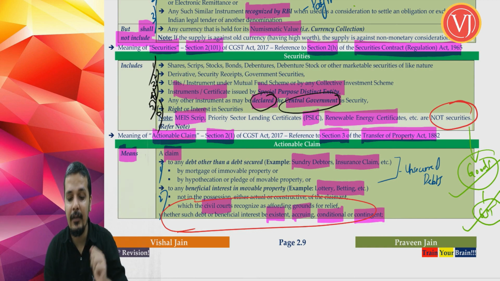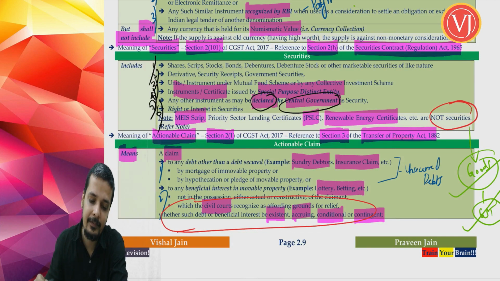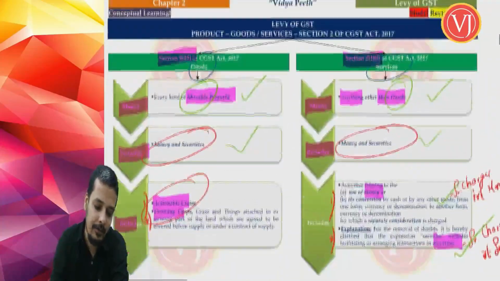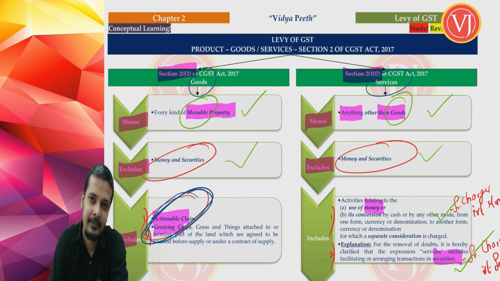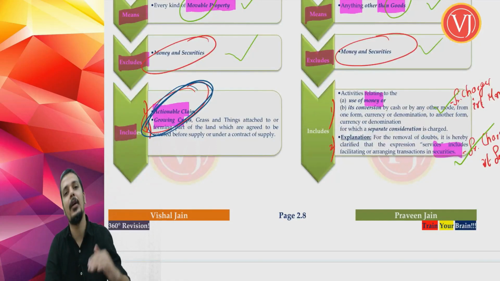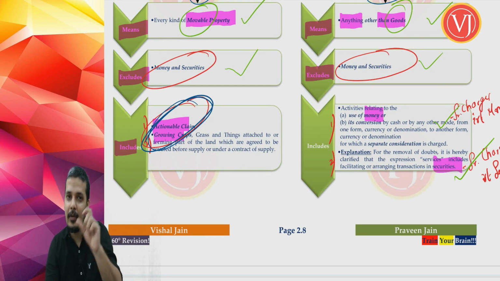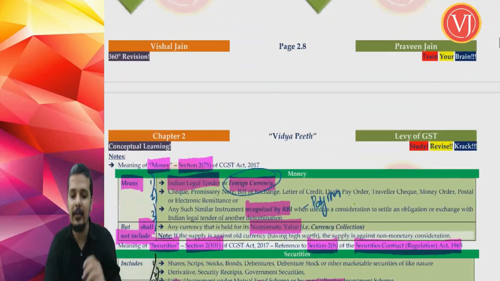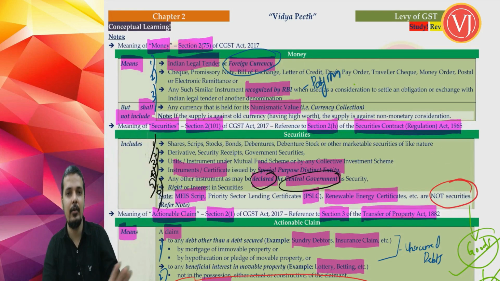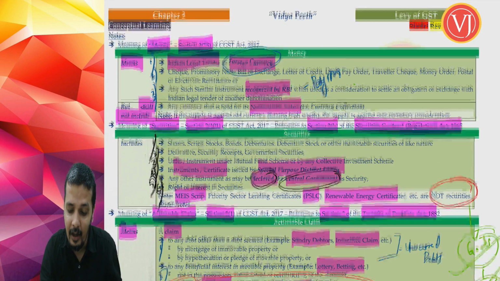Now my friends, we have understood actionable claims, but there's one tricky point. Why have we discussed actionable claims, by the way? Because goods includes actionable claim. Goods is equal to movable property minus money or securities plus actionable claim plus growing crops and grass. So we are focusing on that actionable claim. It is covered within the definition of goods. If at all you want to understand, money and securities is neither goods nor services, whereas actionable claim is goods.